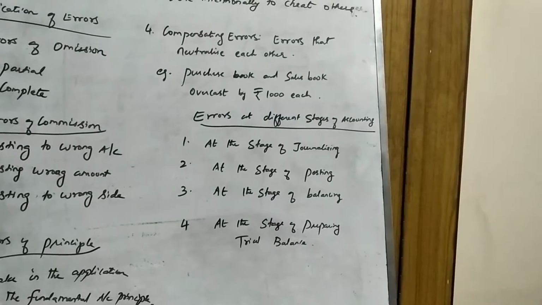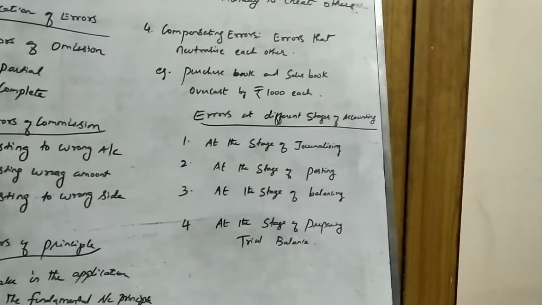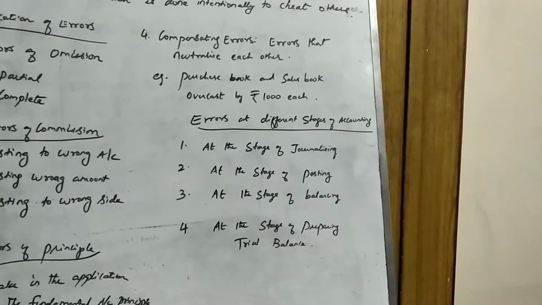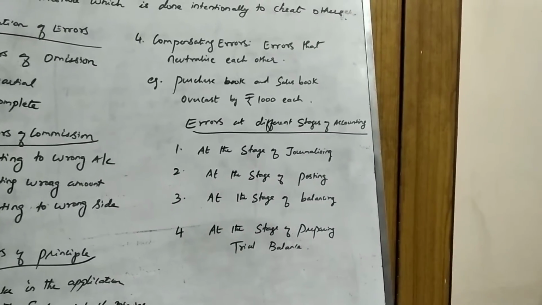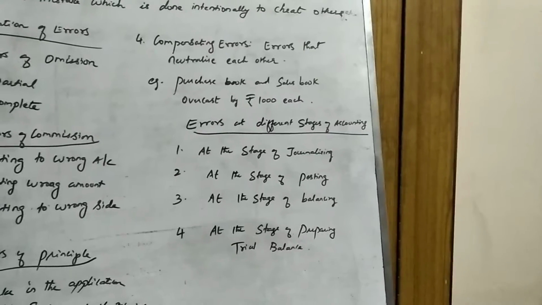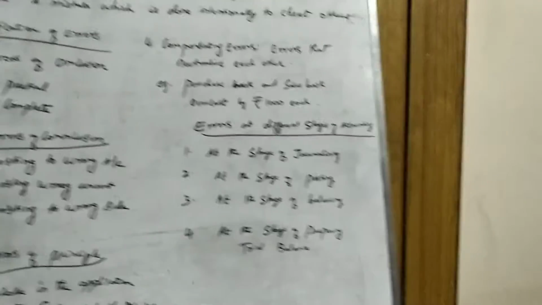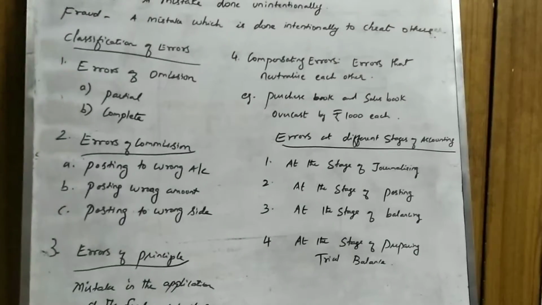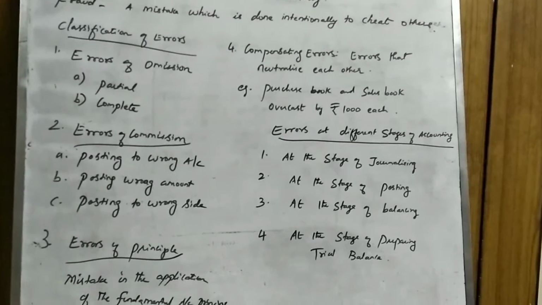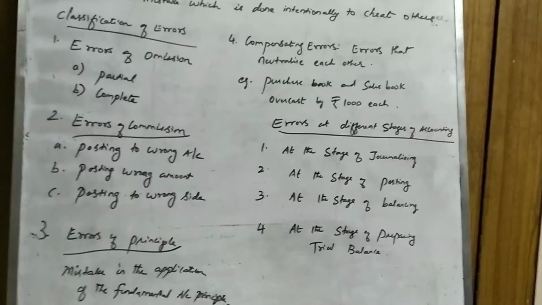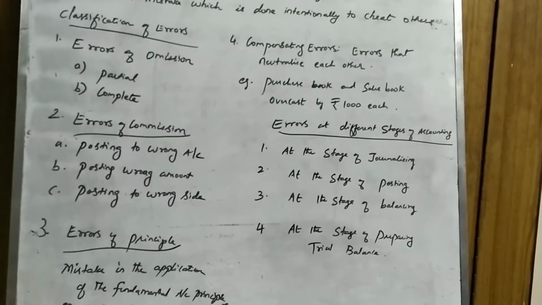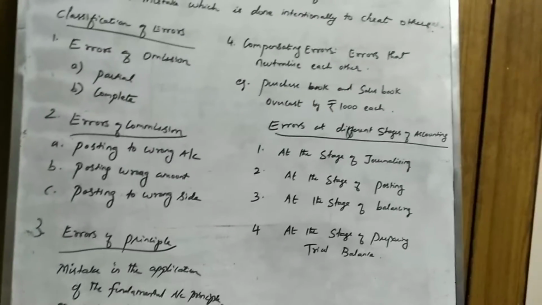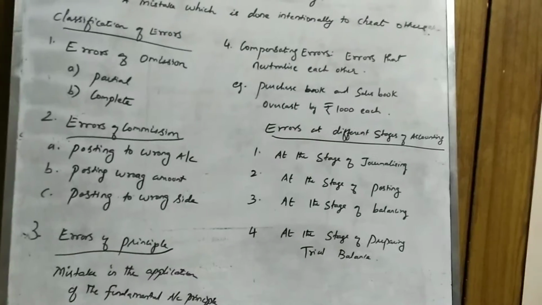Complete omission means the transaction is totally left out. It is not recorded. It has been omitted completely. Call that as complete omission. The next type is errors of commission. So you may post it to a wrong account. Instead of debiting, you would have credited.